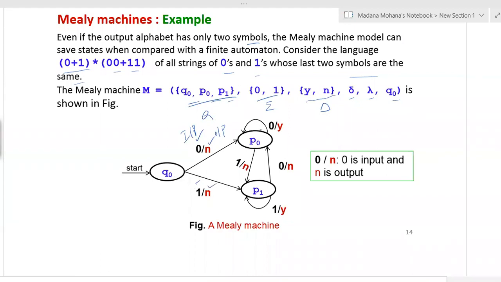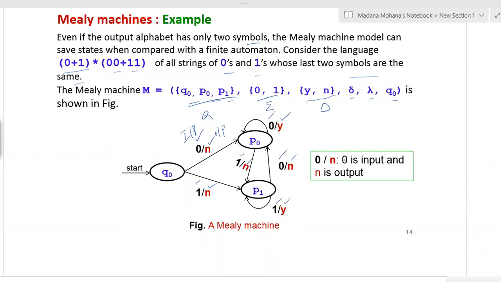Then from state p0 on input 0 it is going to p0 itself, and the output is y. Similarly p0 on input 1 goes to p1, and the output is n. Similarly p1 on input 0 goes to p0, and its output is n. Then p1 on input 1 goes to p1 itself, and its output is y.